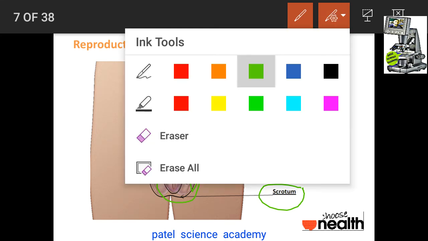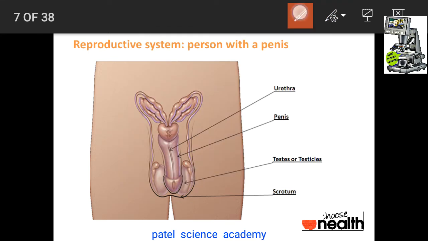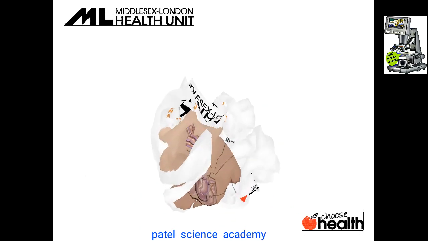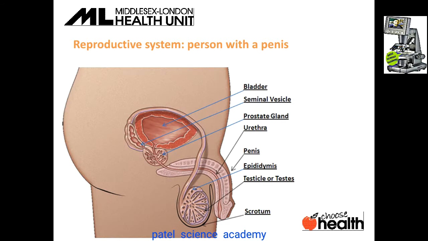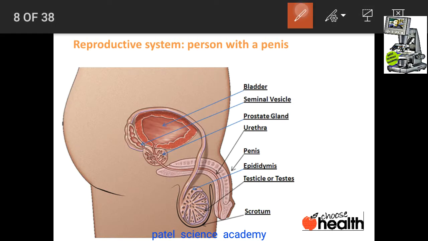Now I'll explain the next slide. In the next slide you will see the person as a side view one more time. So dear students, this is the testes side, and in a side view you can see it easily. It opens into this long tube called the vas deferens, and the vas deferens opens into this long tube called the urethra.